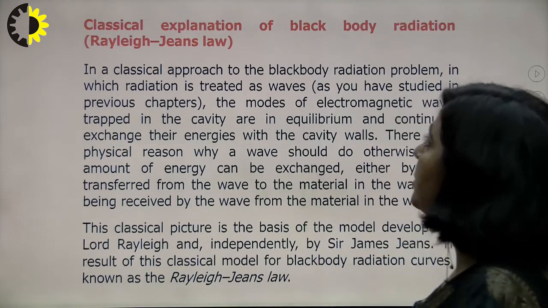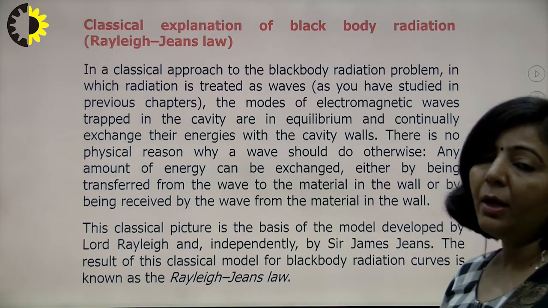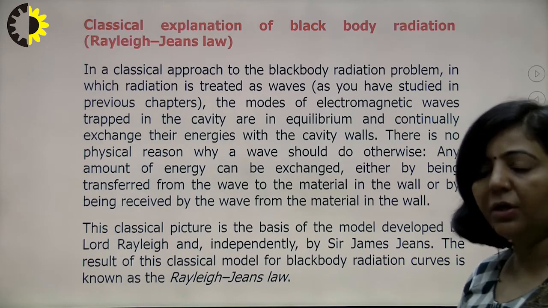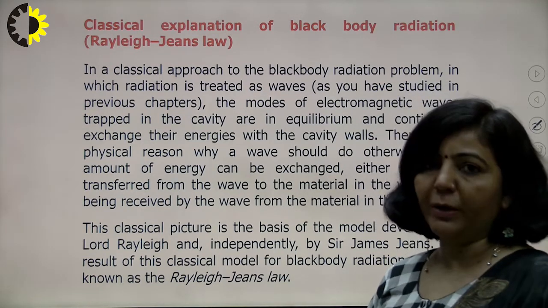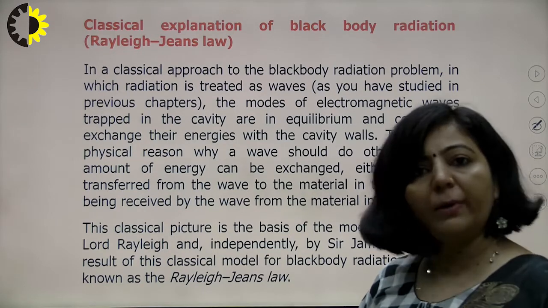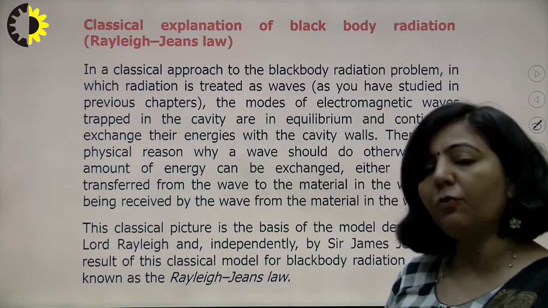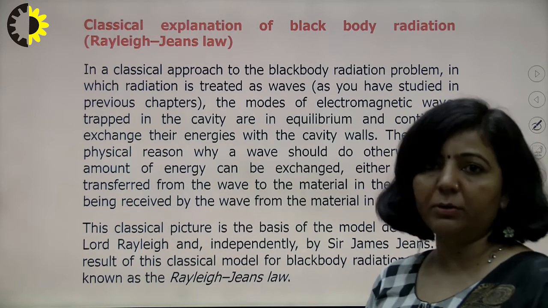Now after this, on the basis of classical theory, scientists tried to explain this black body radiation spectrum. But the problem was that there were some formulations which were applicable only for the lower wavelength region, and there were some mathematical expressions on the basis of classical theory which were applicable for the higher or longer wavelength regions.